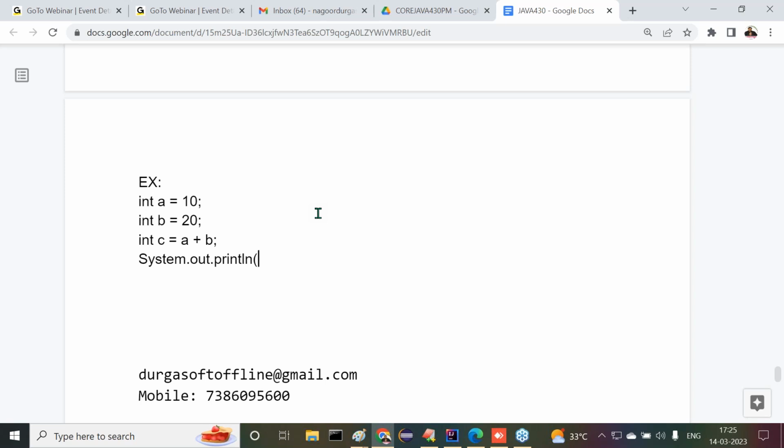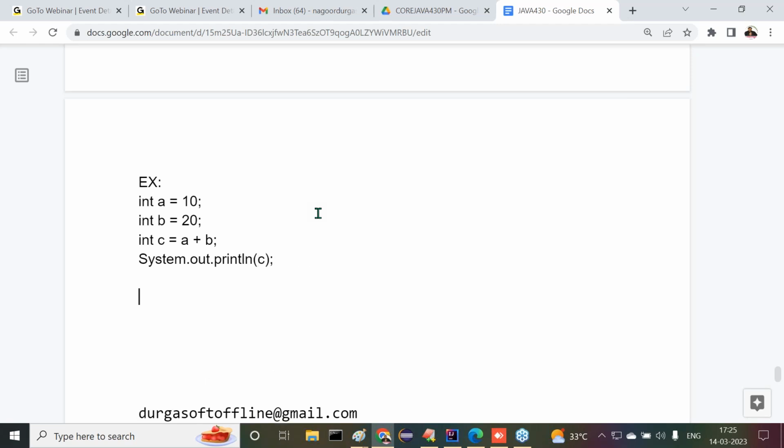Here I want to display addition colon plus c, where c is the resultant value. On the console I get addition colon c, or else we can directly display the c value.